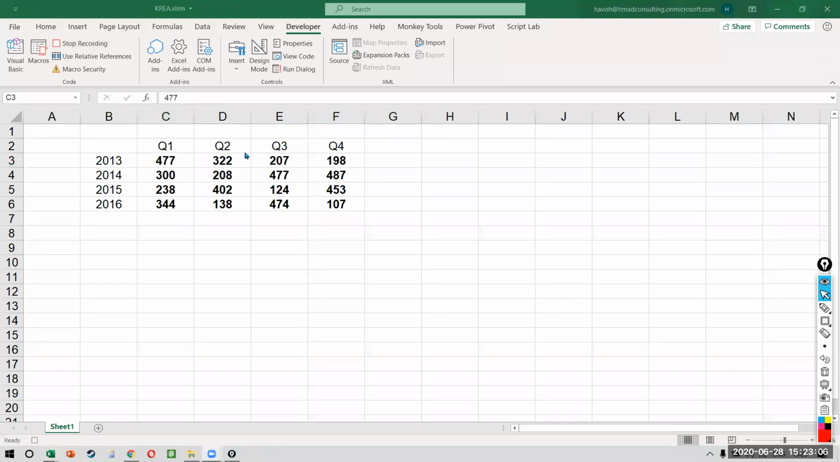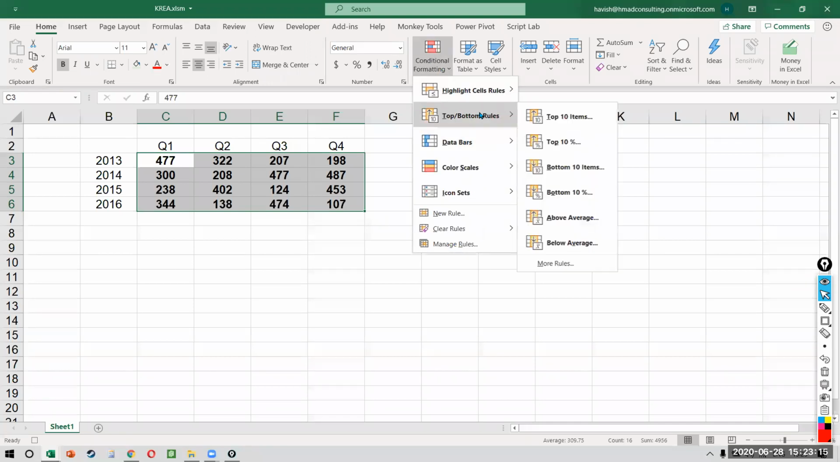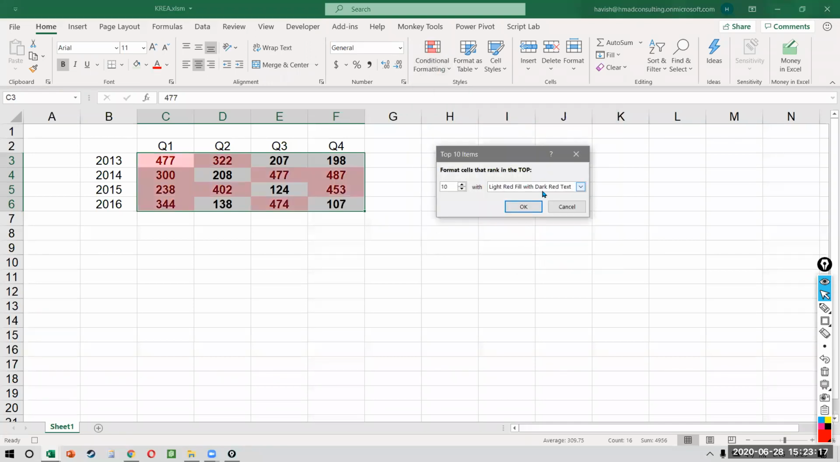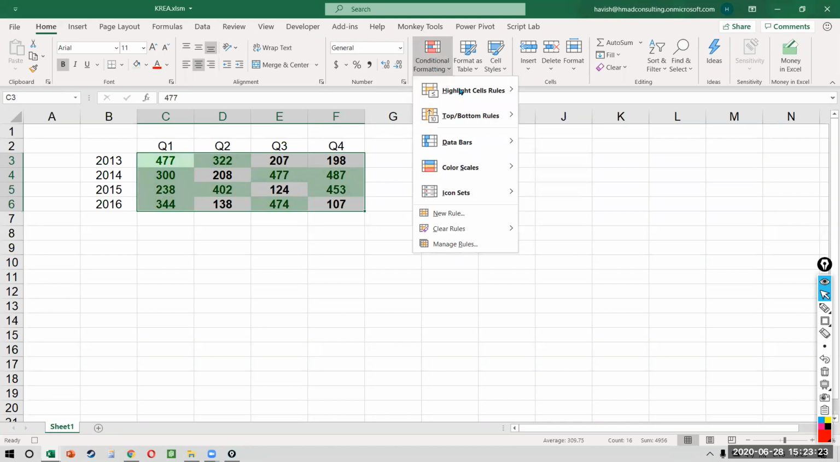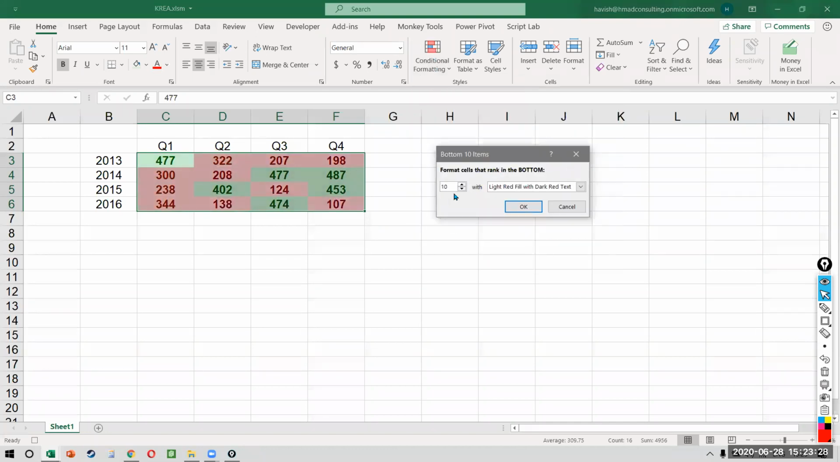So what do I do? I will select all my cells. Please watch everyone. Home, conditional formatting, top, bottom, top 10. I'm making it 10. We can change it later. I'll change the color to green and I'll press OK. Then again click on conditional formatting, top, bottom. Then I select bottom 10 and then I say, let's say bottom 2 and I change it to red.